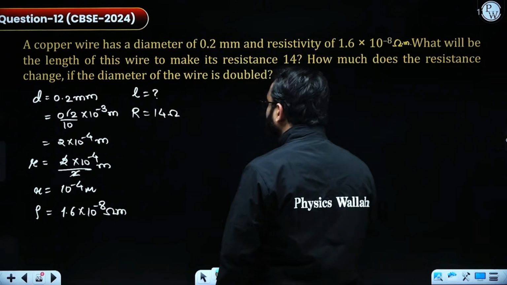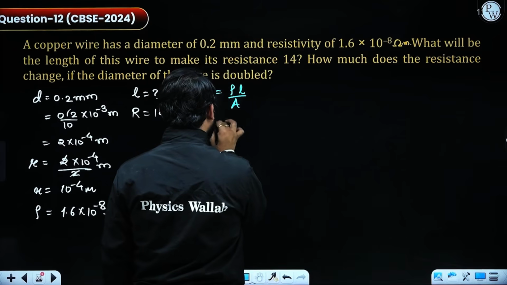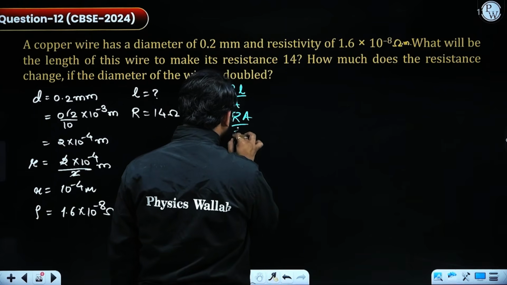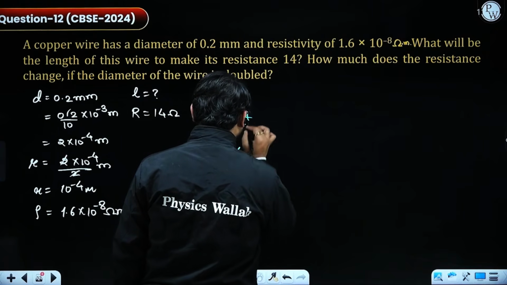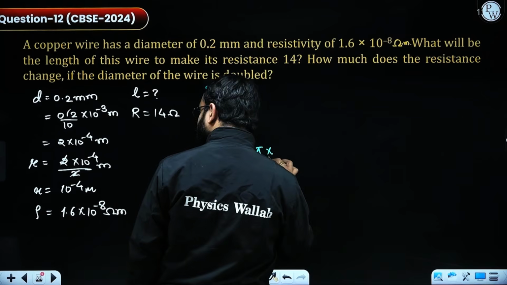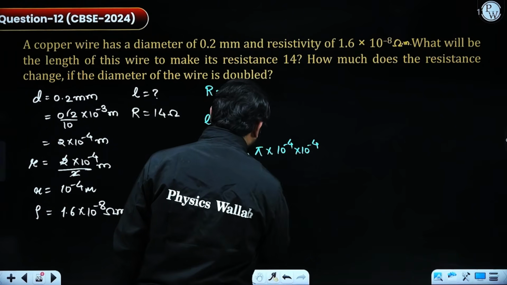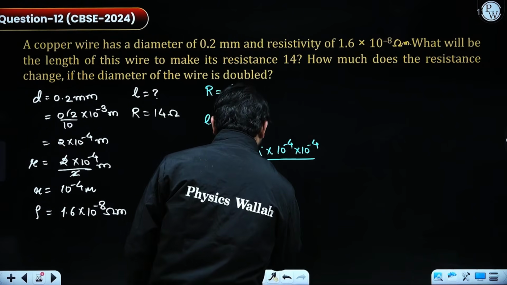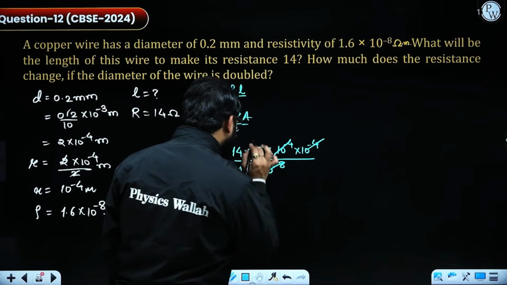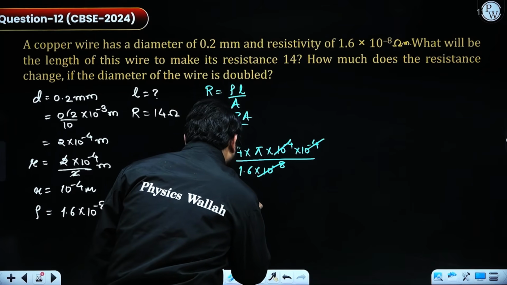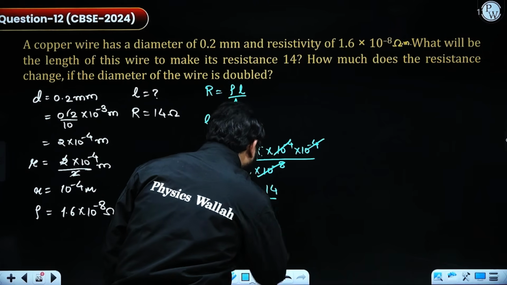So let's do it. So R is equal to rho L by A, and L is equal to RA by rho. Let's put the value. So the value of R is 14. Area will be pi r squared. So the value of r is 10 to the power minus 4 into 10 to the power minus 4, divided by resistivity, which is 10 to the power minus 6 into 10 to the power minus 8. So this is going to cancel out, and we are having 14 into 3.14 divided by 1.6.